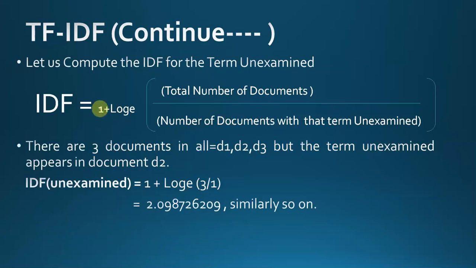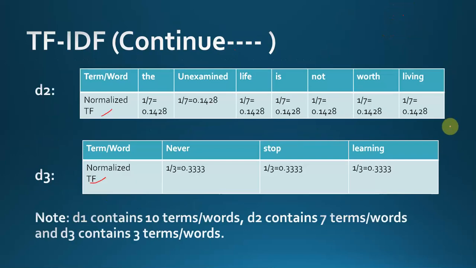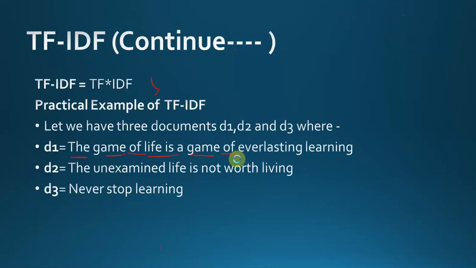So how will we calculate IDF? Suppose we want to calculate the IDF for the word "unexamined". First we will see the total number of documents. We have a total of 3 documents. And then we will see the number of documents with that term "unexamined". We can see here the term "unexamined" is only coming in the second document out of 3.